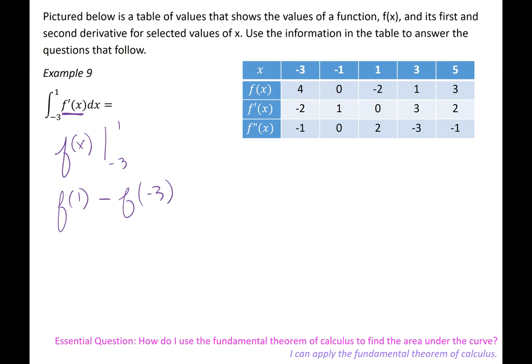And so I'm just going to find those numbers in the table. So f of 1 is -2, and then f of -3 is 4. So my answer would be -6.